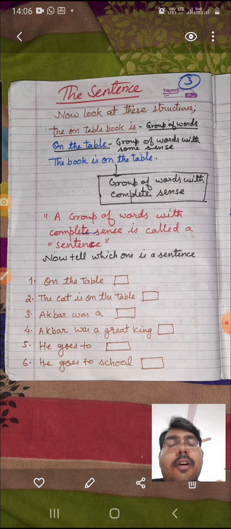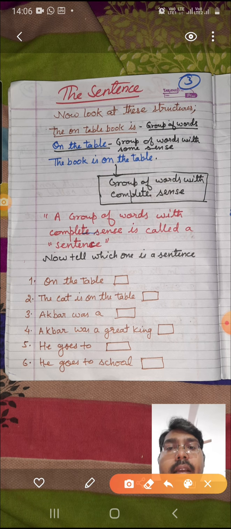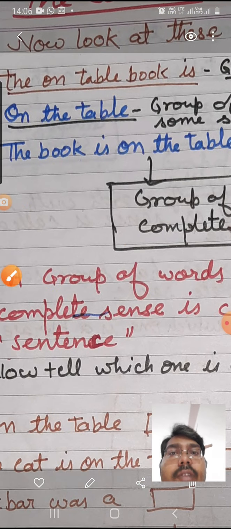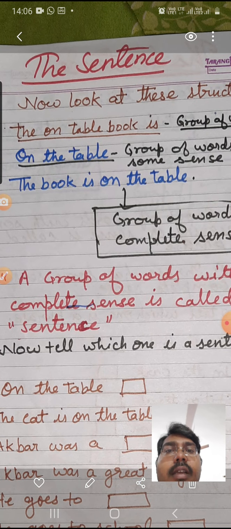Now look at this. "On the table" is a group of words with some sense. And now look at the next structure. I am making it enlarged for you. There are two structures: "On the table" and "The book is on the table." "On the table" is a group of words with some sense. There may be anything on the table. It is not giving you the complete information.